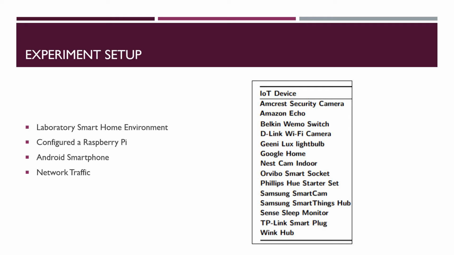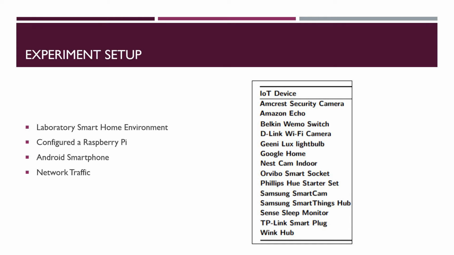As far as the team's experiment setup, they created a laboratory smart home environment with different IoT devices, which you can see the list of devices used in the picture to the right. They next configured a Raspberry Pi Model B as an 802.11n wireless access point. The devices were connected to the Raspberry Pi Wi-Fi network. The rest of the devices were connected to an Android smartphone via Bluetooth that had the applications of the IoT devices. The phone was also connected to the Raspberry Pi network.